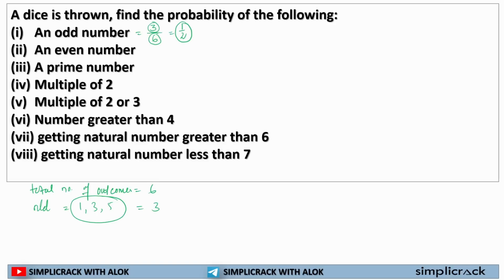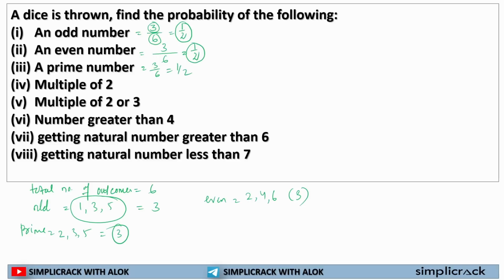Similarly, for even numbers, the total number of outcomes is 6, fixed. The even numbers are 2, 4, 6. So 3. It is the same, so it will be 1 by 2. So the probability of finding an even number is 1 by 2. I have already solved the prime number. What are the prime numbers? 2, 3, 5. So it will be 3, meaning the total number of desired outcomes. What is our desired outcome? The number of prime numbers. So it will be 3 by 6 or 1 by 2.